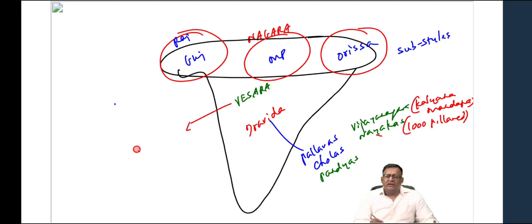So who are the people who introduced the Vesara style? That is, which has elements of both North India and South India. So here the Chalukyas of Badami, we have done that as part of ancient India. You remember the Pallava Chalukya conflict where Harshavardhana was defeated by the Chalukyan king Pulakesi the second. So these are Chalukyas of Badami.